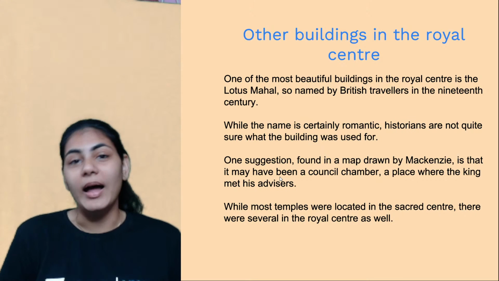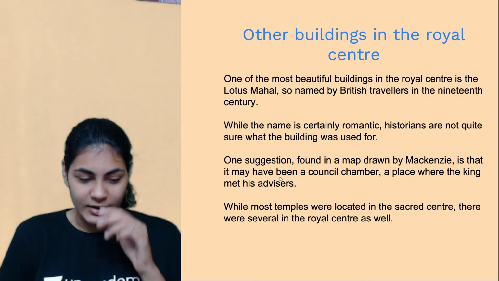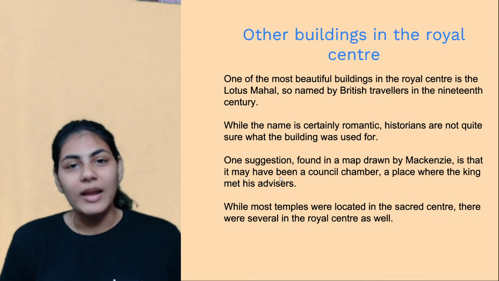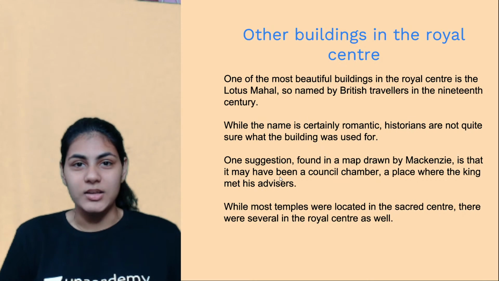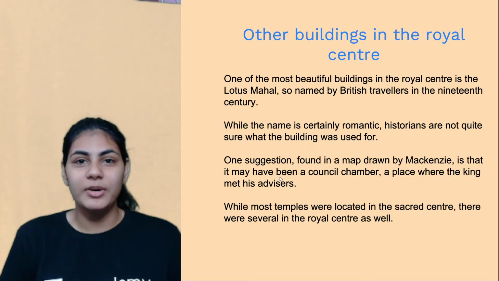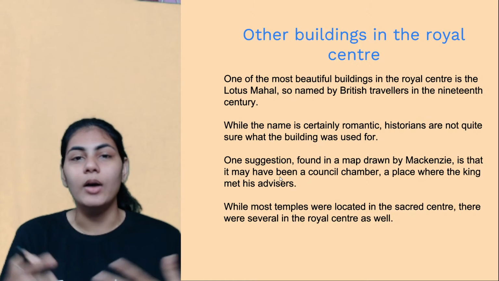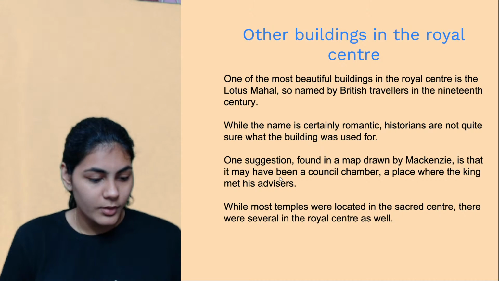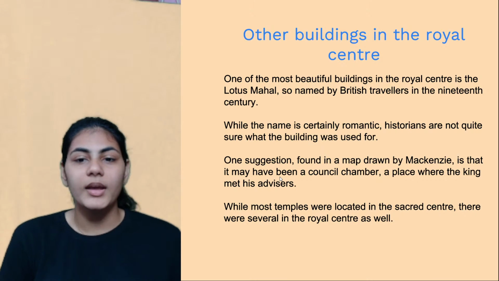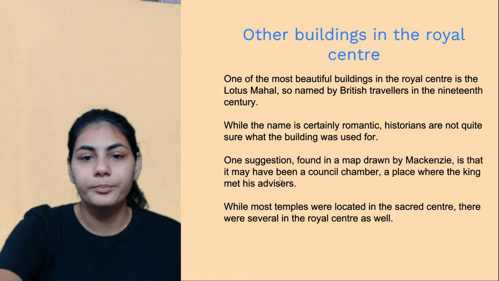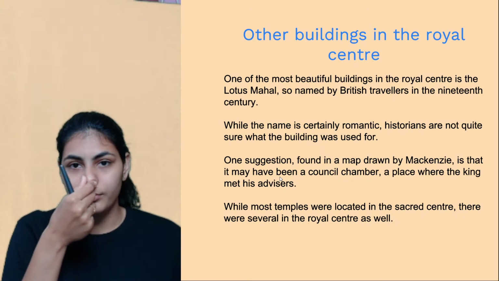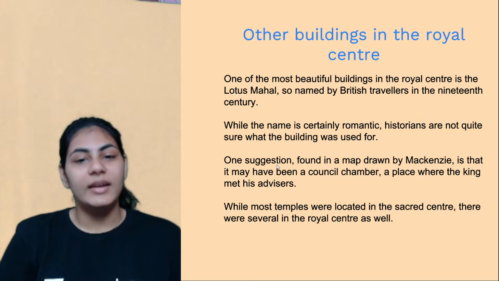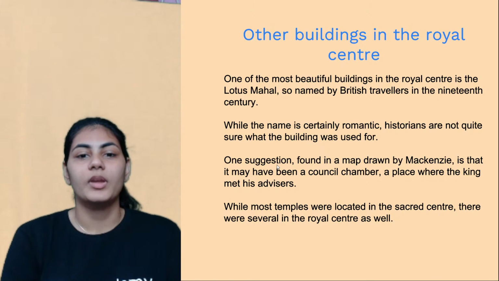Anjali, yes, that's a very great analogy. Anjali says it's basically like a parliament. That's exactly right, Anjali. Absolutely true. Like in parliament nowadays we sit and make laws, right? In the same manner, in the council chamber as well, the king and his advisors used to sit down and make laws for the kingdom. Yeah, that's a good analogy. Cool. We'll move ahead then. Where were we? Yeah, so map maker, it was Mackenzie, and he suggests that it was a council chamber.